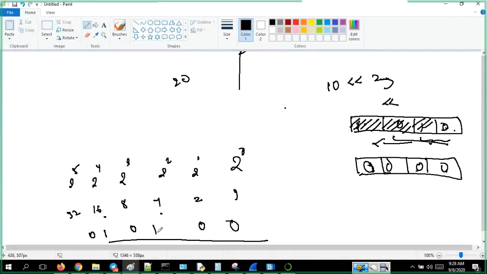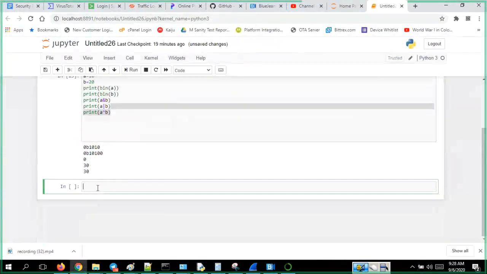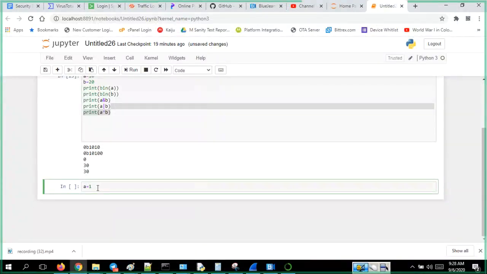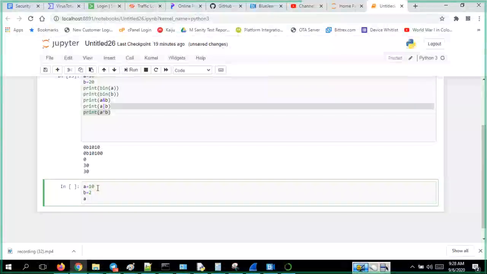Okay, so now let us see the shift operators. A is equal to 10, B is equal to 2 I will give. Okay, A left shift B, 2. This should give me some value.